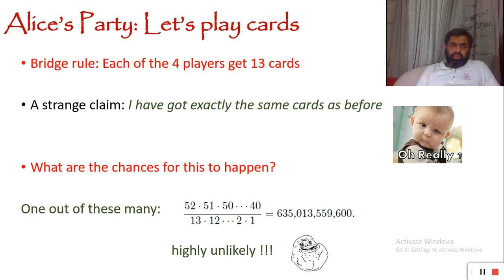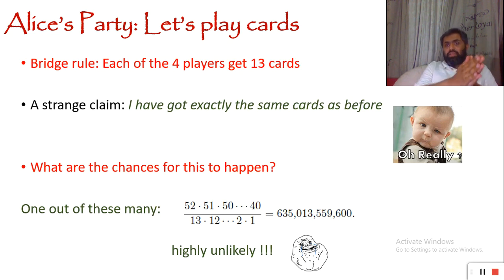For the third card, we have 50 choices. For the fourth card, I get one card out of the remaining 49 cards, then 48 choices, and so on till I reach 40. For the last, 13th card, I have 40 choices. So how many possible ways are there to get 13 cards?